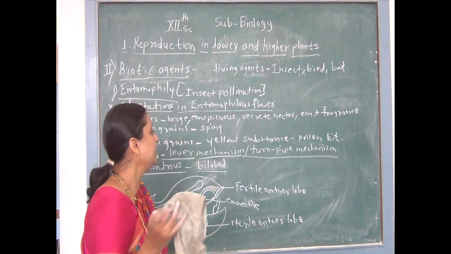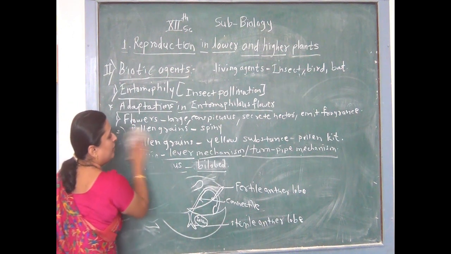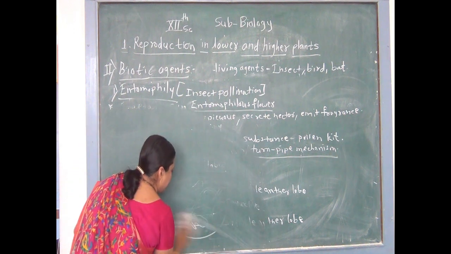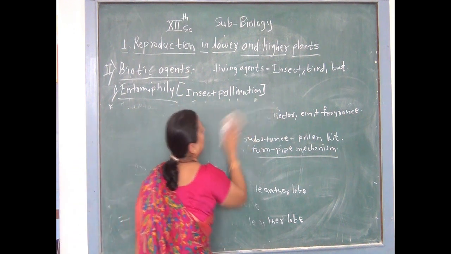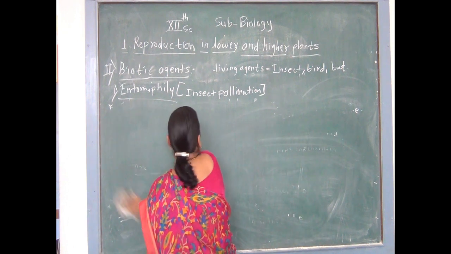Such a mechanism is called a lever mechanism in salvia or turnpike mechanism in salvia. तर हे आपल्या पुस्तकामध्ये डायग्राम कुठे दिलेली नाही, पण आपल्याला अभ्यासासाठी हे व्यवस्थित बघायचे आहे. It leads to cross pollination.